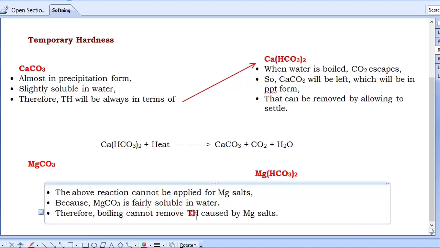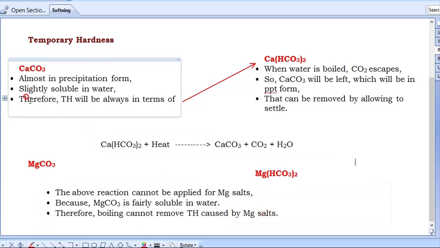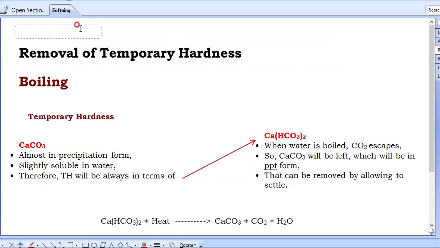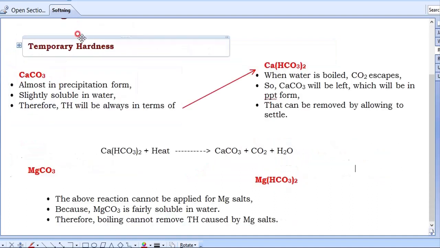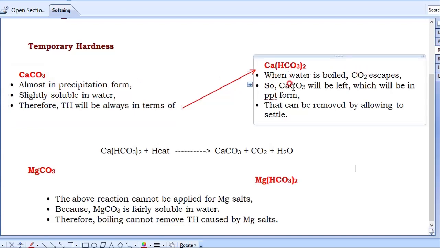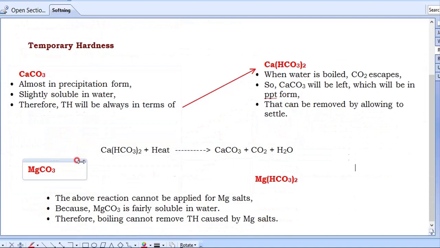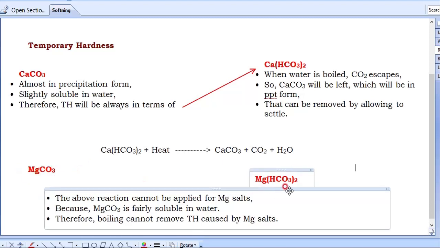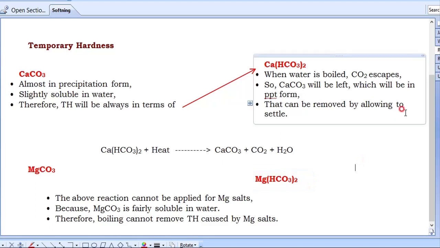Therefore, boiling cannot remove temporary hardness caused by Mg salts. Understood? From boiling we came to know one thing, that temporary hardness can be removed by boiling only if the hardness is because of CaCO3 and Ca(HCO3)2. Boiling cannot remove the hardness due to MgCO3 and Mg(HCO3)2. Then we need to find another way to remove this MgCO3 and Mg(HCO3)2. That we will see in the next section.